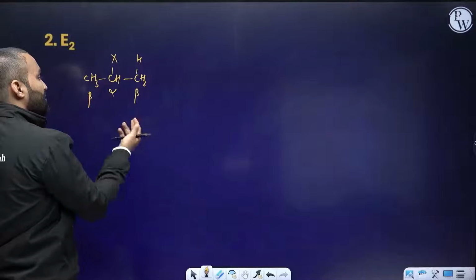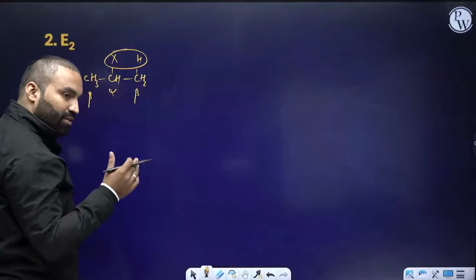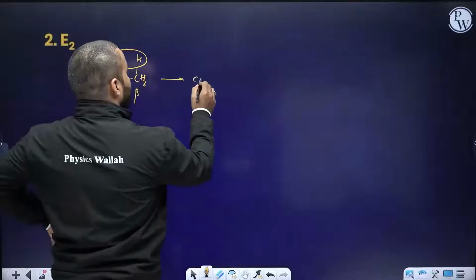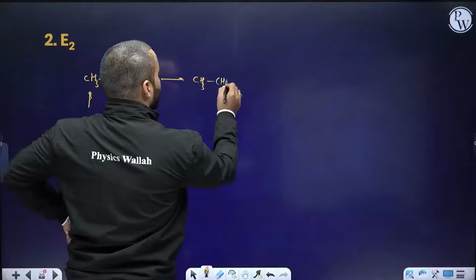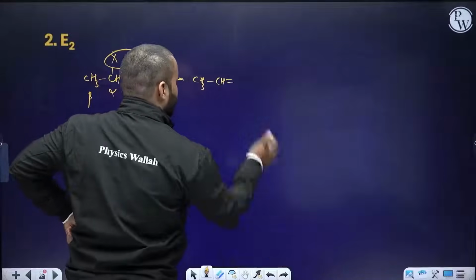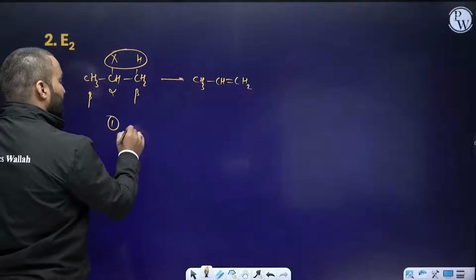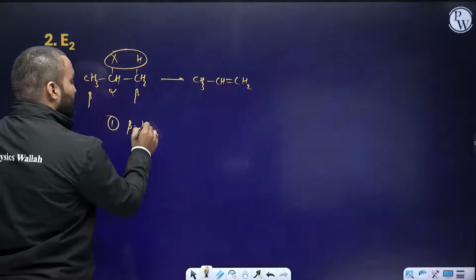Since both of them are same, so beta. You will be removing these two together to get this compound, that's CH3, CH, double bond, CH2. But there is only single condition that we need to understand. The reaction condition will be, it is a beta hydrogen elimination